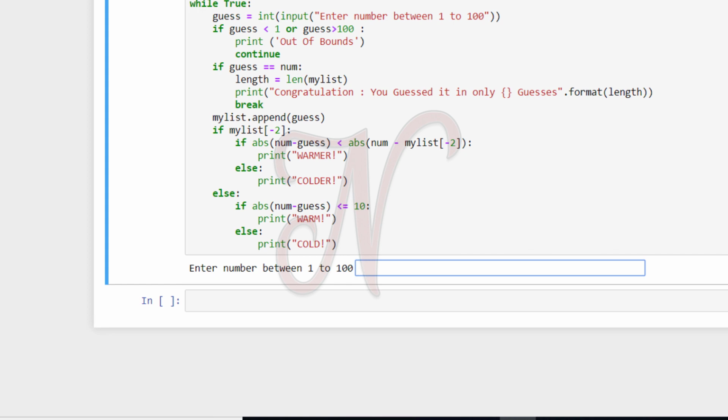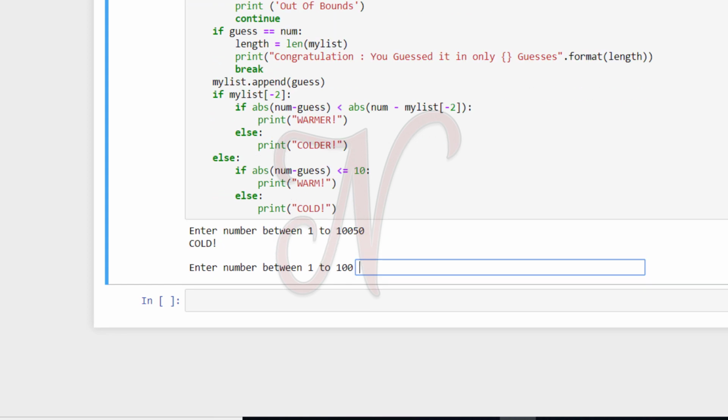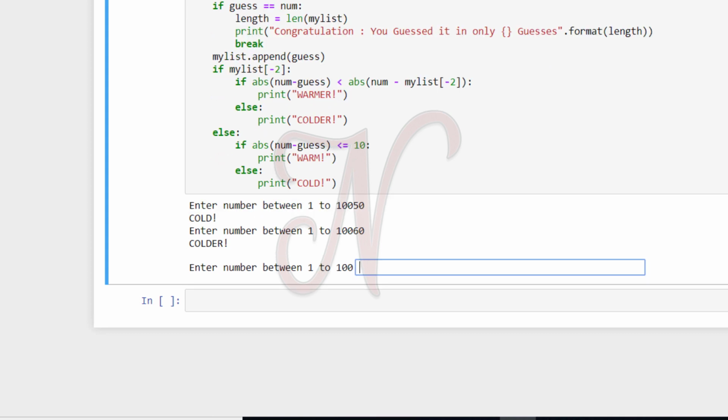Okay, see here, enter the number in between 1 to 100. So my number is 50. So output is cold, meaning further than 10 away from the number, return cold. So you are 10 numbers away from the original number. Then next one is 60. See here, colder. Colder means further from the number than the previous guess. So previous guess is 50, and your new number is 60, meaning you are farther from the number.